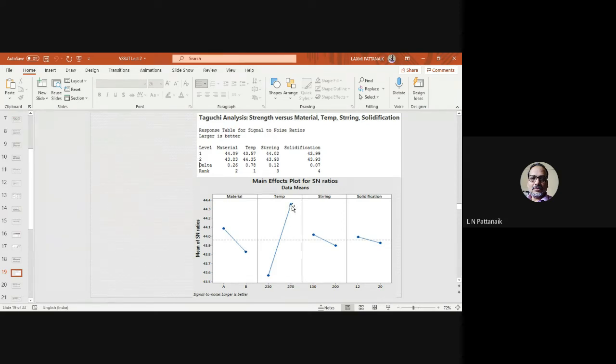So it is better to use the higher level of temperature during the processing of the adhesive, if you want to make it insensitive to the two noise factors we have considered. Similarly, for stirring, you can take the first level, that is 130. And for solidification, also you can take the first level.